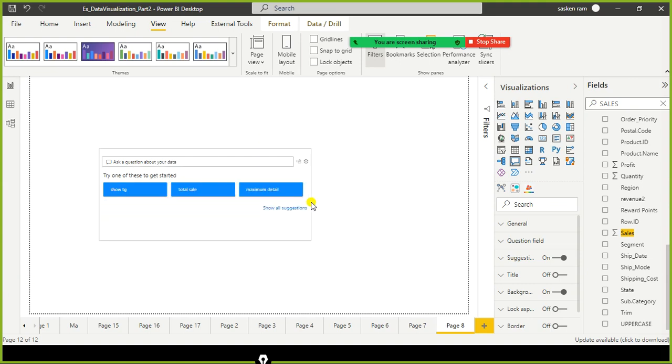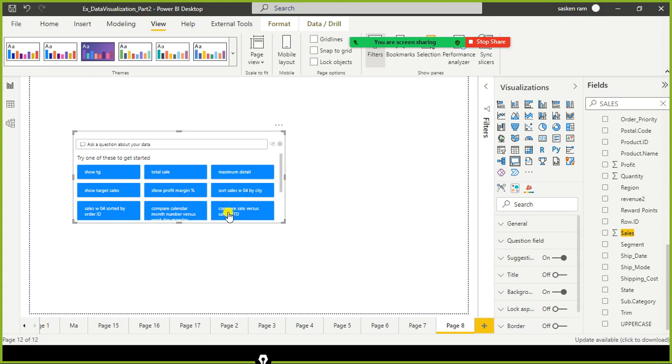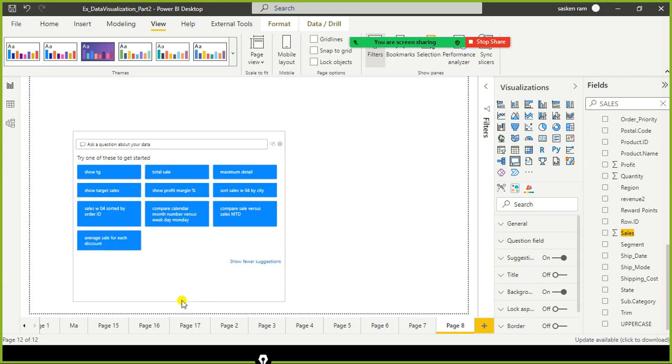What is AI? AI is artificial intelligence. Look here. Here, the natural languages, right? It got generated, and if you click on show all suggestions, it automatically generated this thing, right? So these things here. So you have a lot of options here, right? So it says